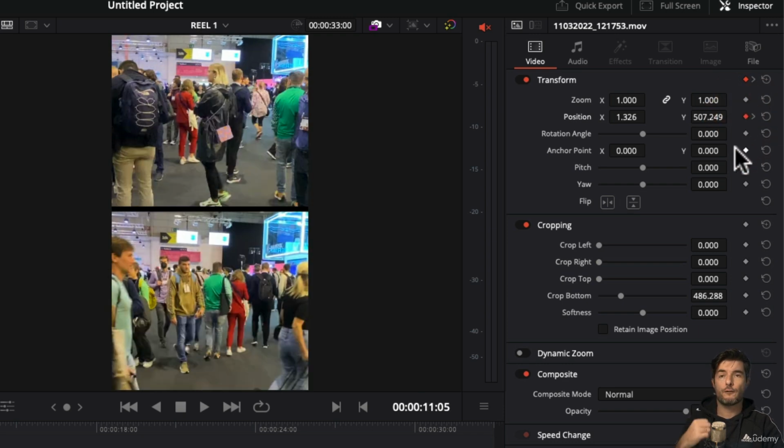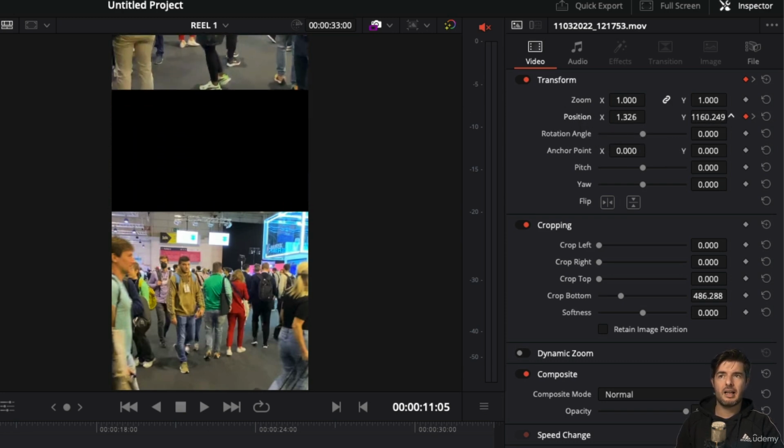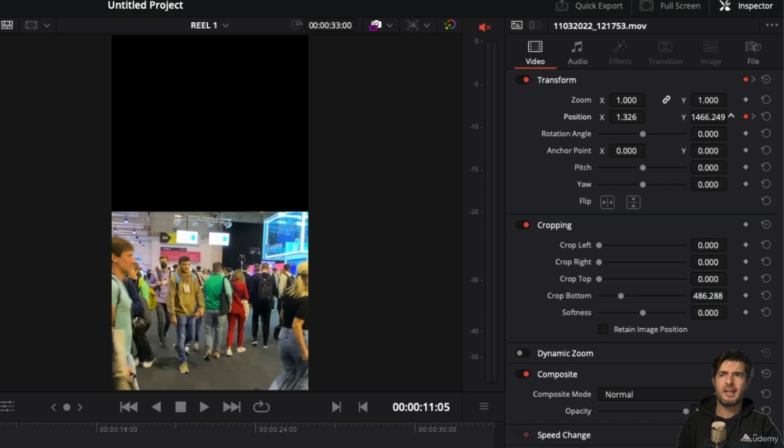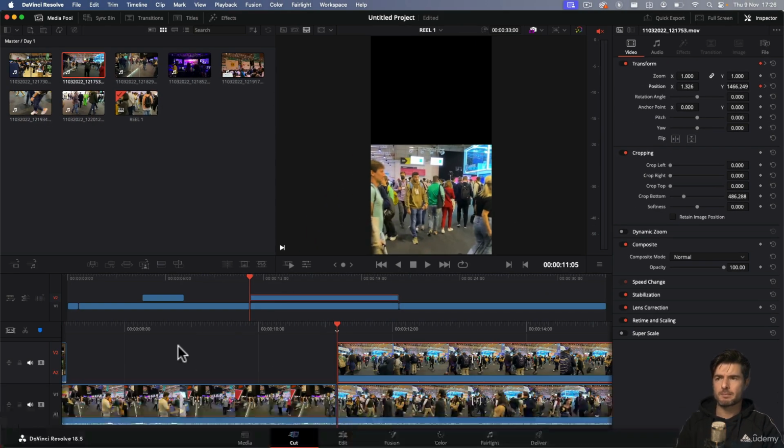So let's go to the first, and I'll move my position in the y-axis all the way up until my image is outside the frame. Then I'm going to do the same thing on the image from the bottom. I'll go into position, and make sure you have the clip selected, or else you're making changes on the first clip, not on this one. So I'll make changes on this one.